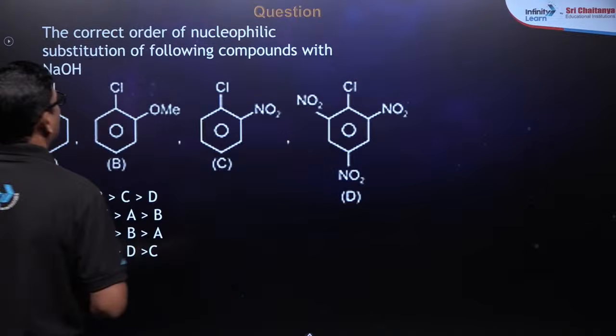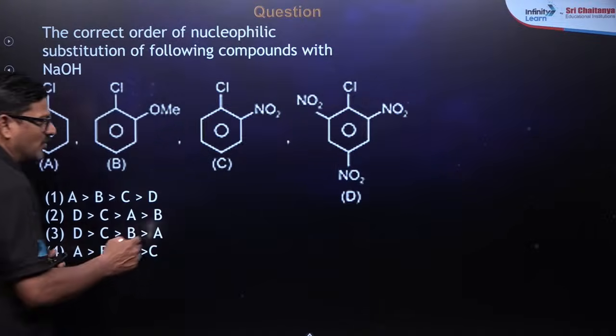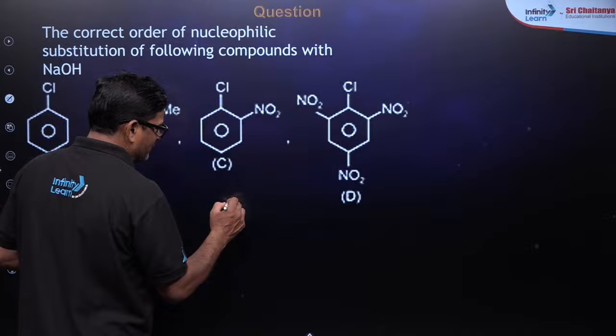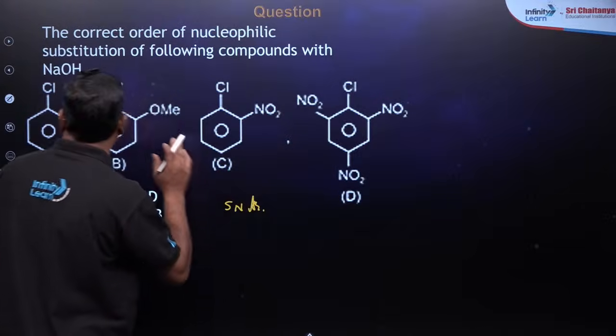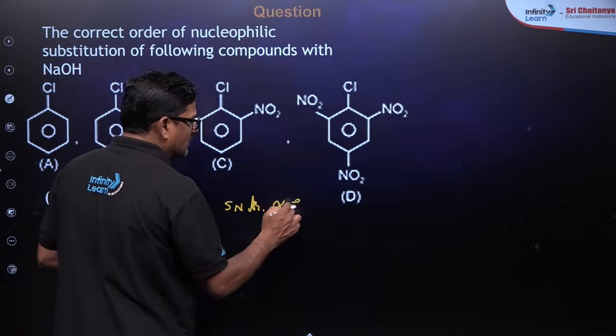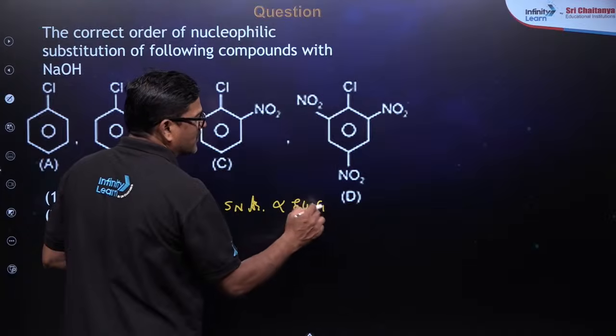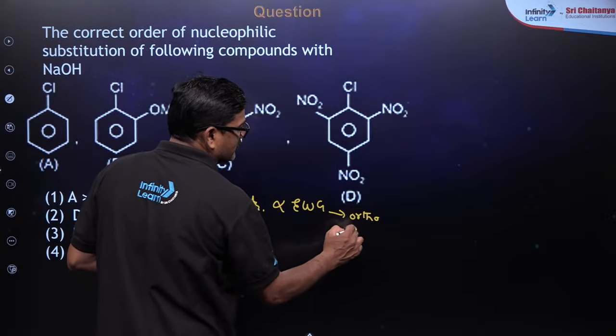Moving ahead, here one more question. The correct order of nucleophilic substitution reaction of the following compounds with sodium hydroxide. So with sodium hydroxide, nucleophilic substitution reaction SNAr, these are all aromatic halides, is directly proportional to electron withdrawing groups present at ortho and para positions.